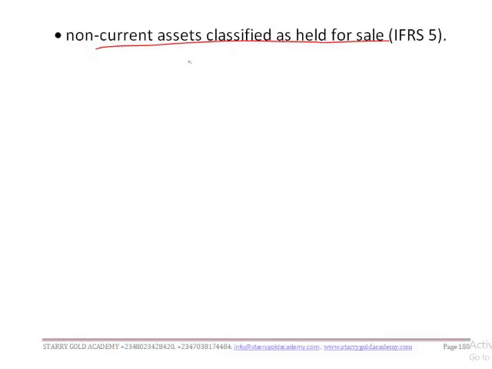So all these are exempted from what? From the treatment of impairments under IAS 36. Are we together? We are not saying that those assets cannot be impaired, but what we are saying is that IAS 36 itself did not discuss the aforementioned standards, but it discussed impairment of what?